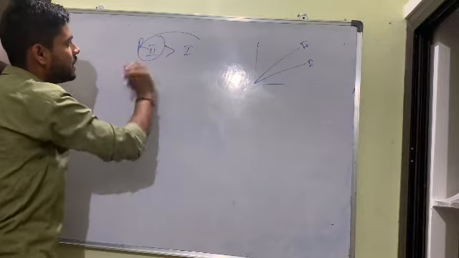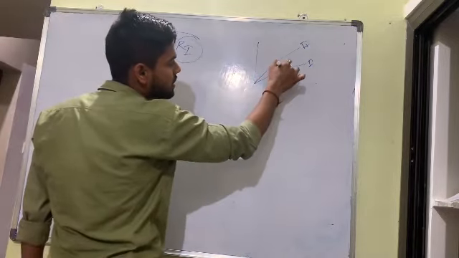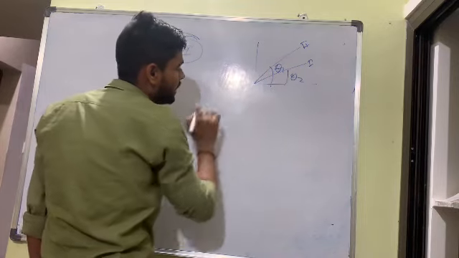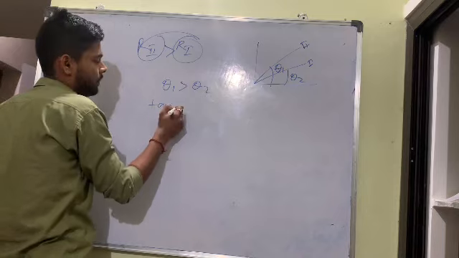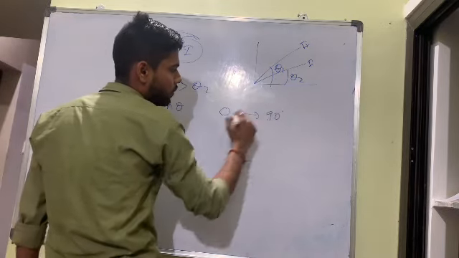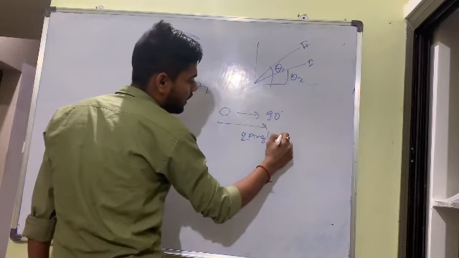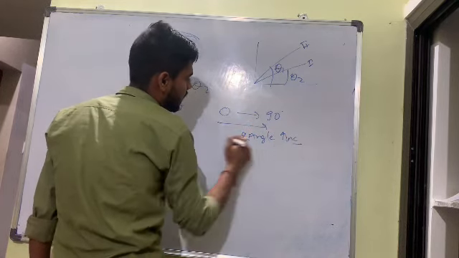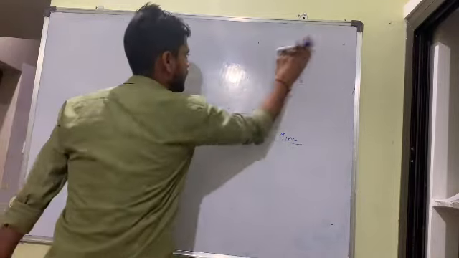Maximum resistance is here and less resistance is R1. Why? Because here the angle is more: theta 2 is greater than theta 1. And we know that from 0 to 90, as you move, the angle value increases. That's why. Clear? Good. Next point.